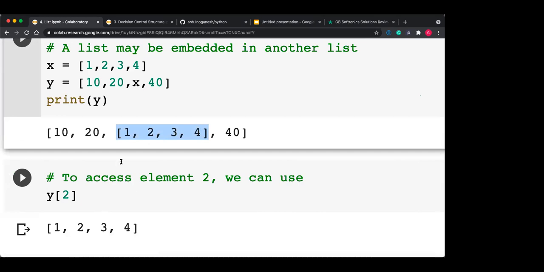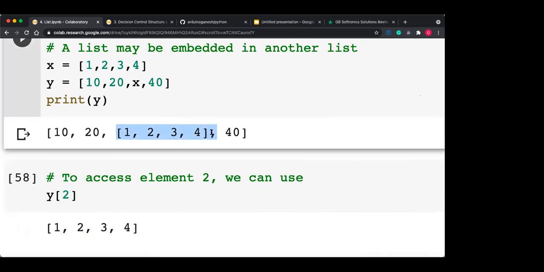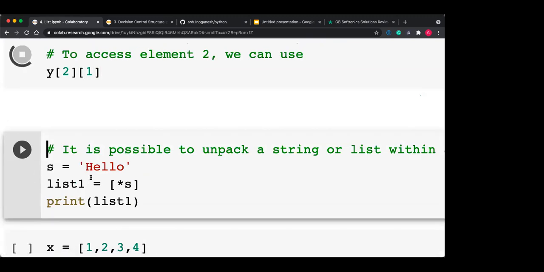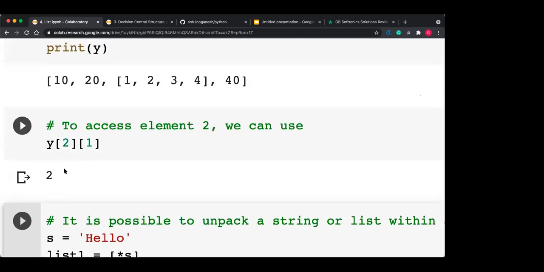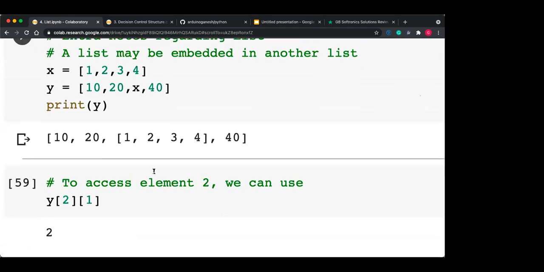But if I want to print only the 2, then 2 is present at index 1 of the list Y[2]. So I'm accessing this list, and in that list, the index of 2 is 1. So I use Y[2][1]. It is very similar to a multi-dimensional array.